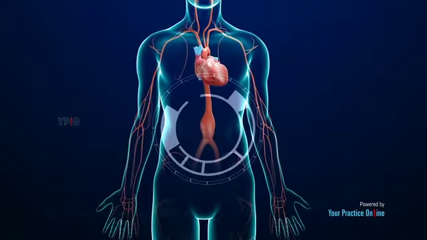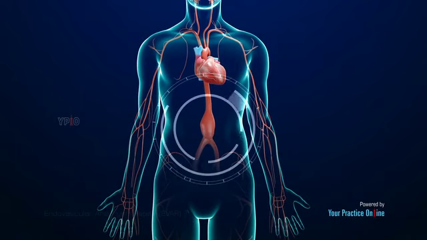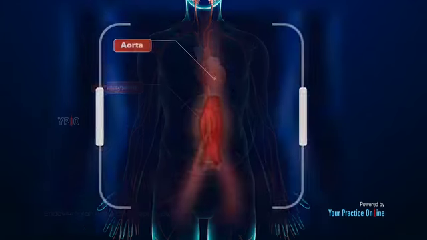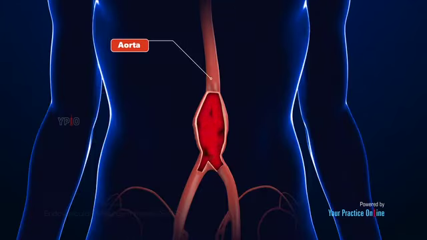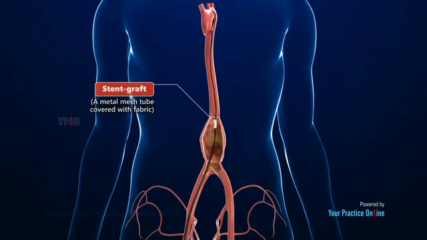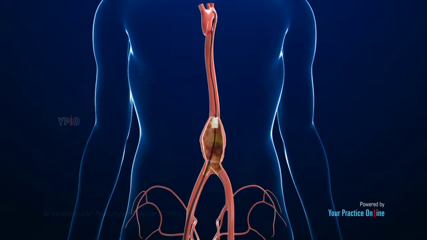Endovascular aneurysm repair, EVAR, is a minimally invasive surgical procedure to treat an aneurysm in the aorta, the main blood vessel that carries oxygen-rich blood away from the heart to the various parts of the body. The procedure involves inserting a stent graft, a metal mesh tube covered with fabric, through an artery in the groin under X-ray guidance, and advancing it up into the site of the aneurysm in the aorta to provide reinforcement and help prevent the aneurysm from bursting.